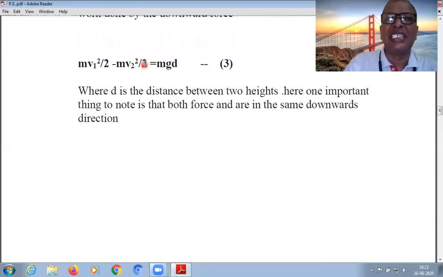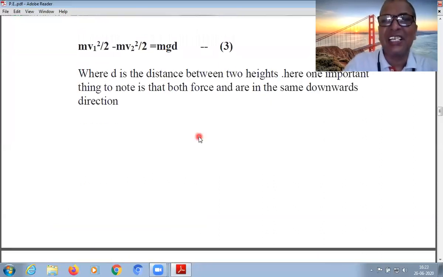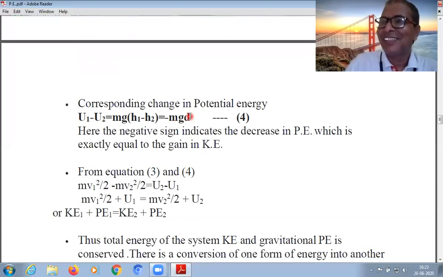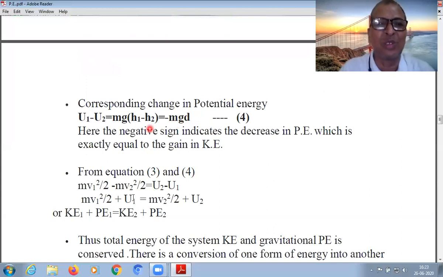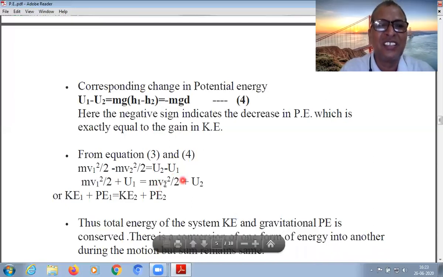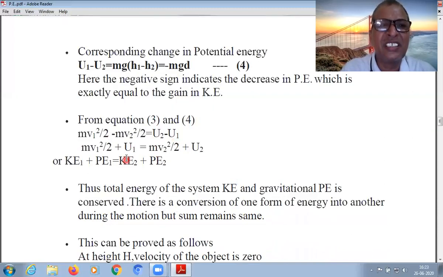This is gain in kinetic energy in the positive sign and loss in potential energy. Gain in kinetic energy is equal to loss in potential energy. So when you see the right side is equal in magnitude, it means the left-hand side is also equal. So these two are equated and transferred. U1 is transferred on this side and mg h2 square by 2 is transferred to that side. So it is this factor only.